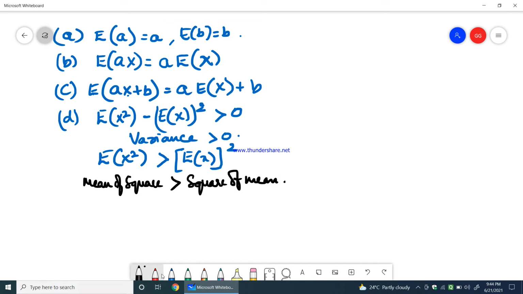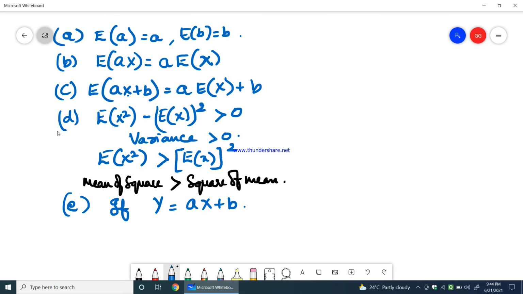Okay, then the fifth property says, if we have some random variable Y which would be equal to a into X plus b. Okay, so we have some random variable Y which is equal to aX plus b. It means that Y would be a random variable which is a function of random variable X. Y would be the random variable which is obtained due to the random variable X.